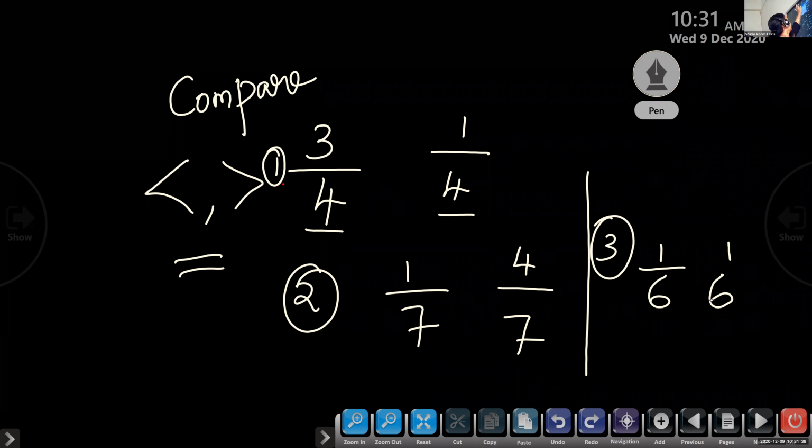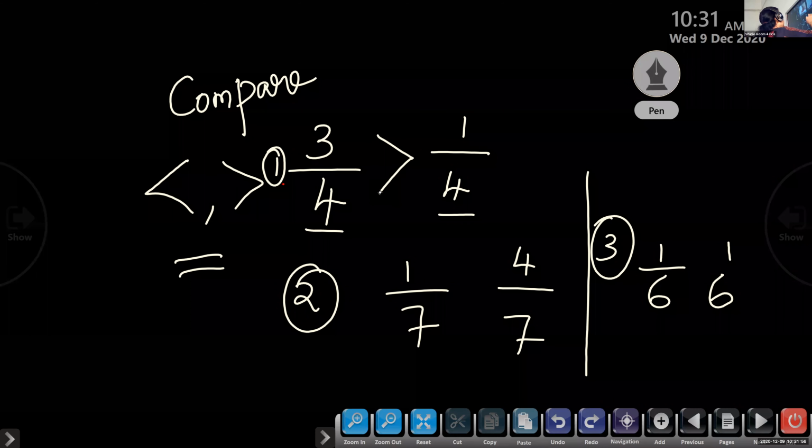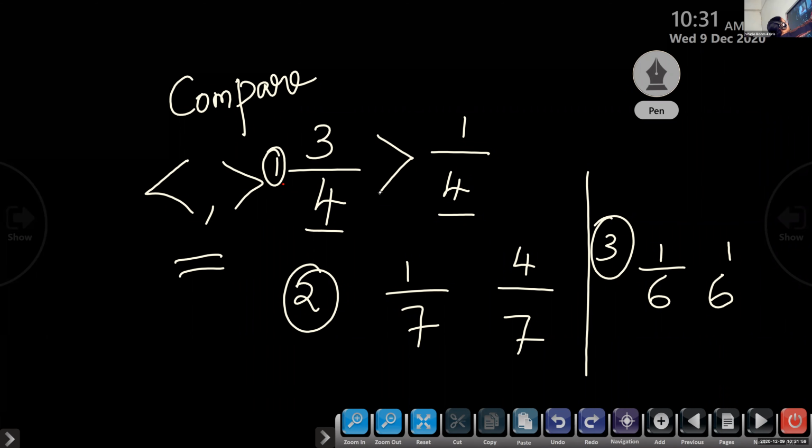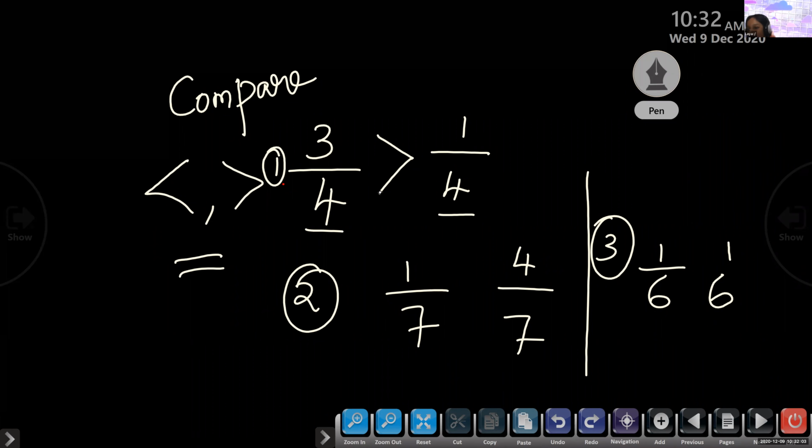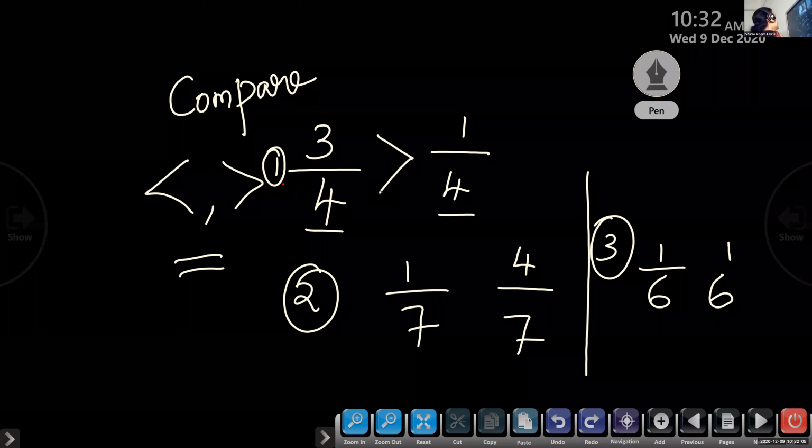Leia, can you please help us? Children, please check whether your answer is correct or wrong. Yes, 3 by 4 and 1 by 4. Yes, Leia? 3 by 4 is bigger, ma'am. Yes, 3 by 4 is greater. Children, check whether your answer is correct or wrong. Yes, Gauri Nanda, next one.